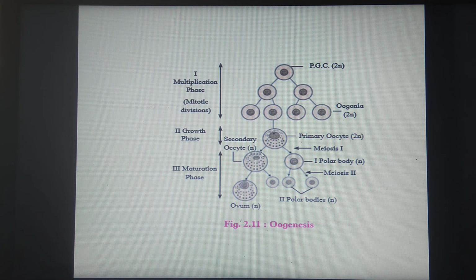So in the process of oogenesis, from one primary oocyte only one ovum is developed. Remember that in oogenesis, the secondary oocyte undergoes the second maturation division only after the entry of sperm. Okay, so this is for the maturation division.